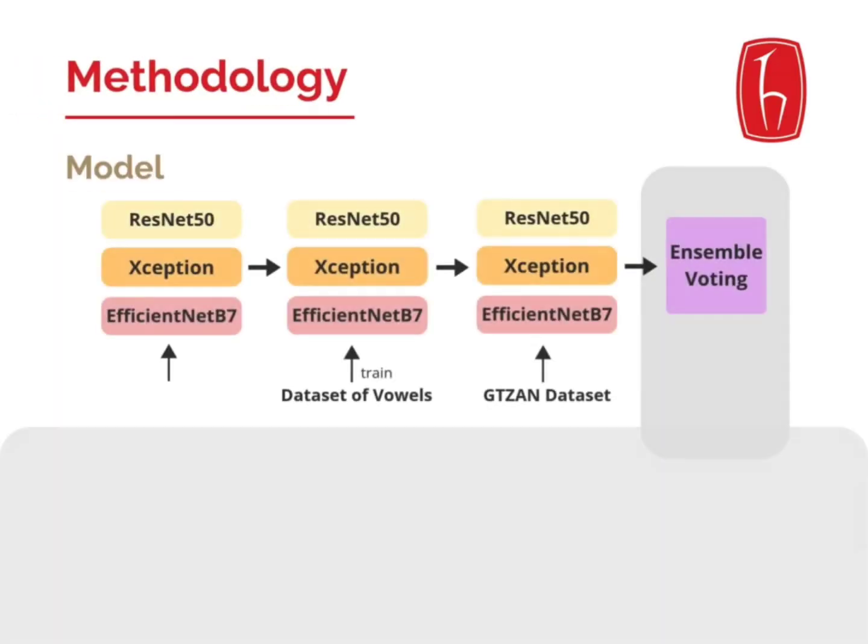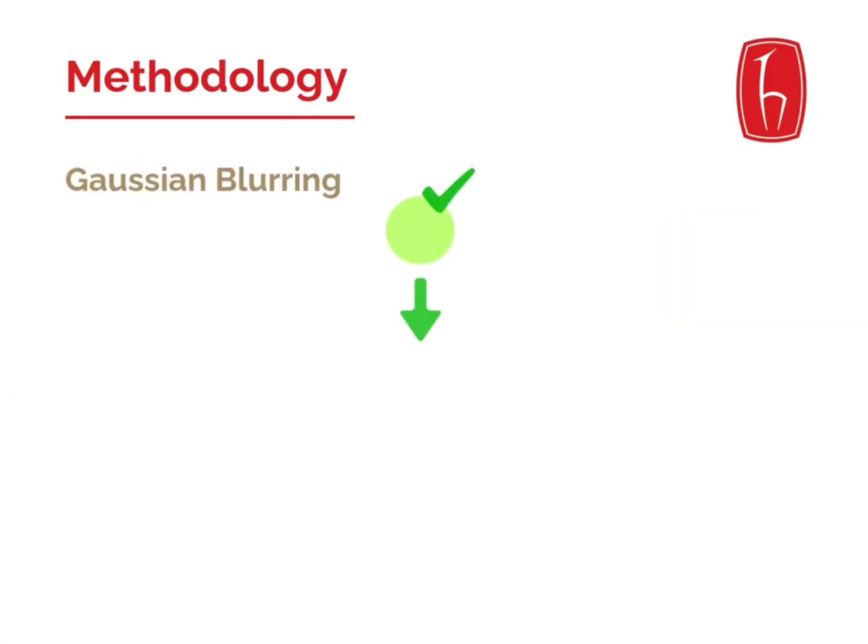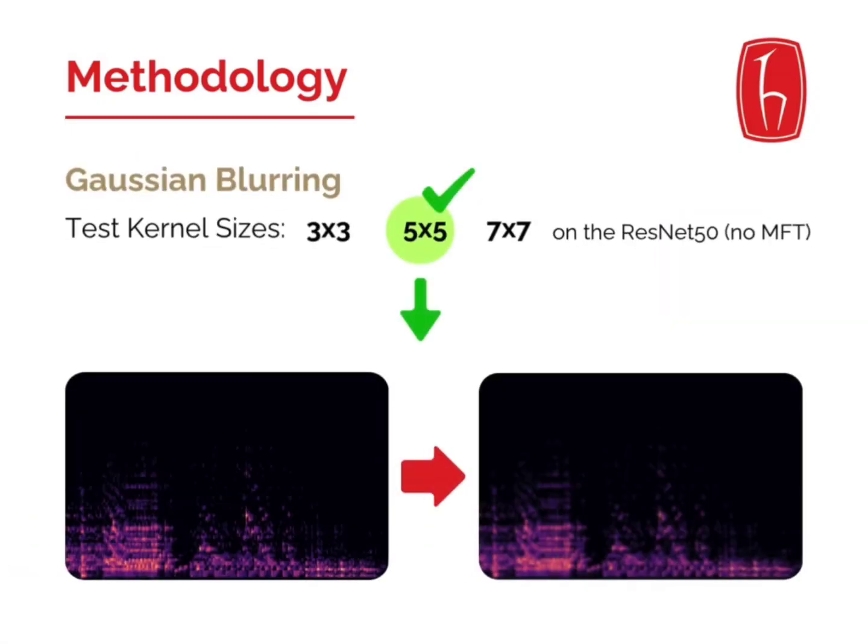And in the ensembling stage, the final stage, the model combines the predictions of independently trained ResNet, Xception, and EfficientNet models with majority voting. Its key advantage is that it reduces the variance and bias in individual models, and it leads to better generalization and higher accuracy.